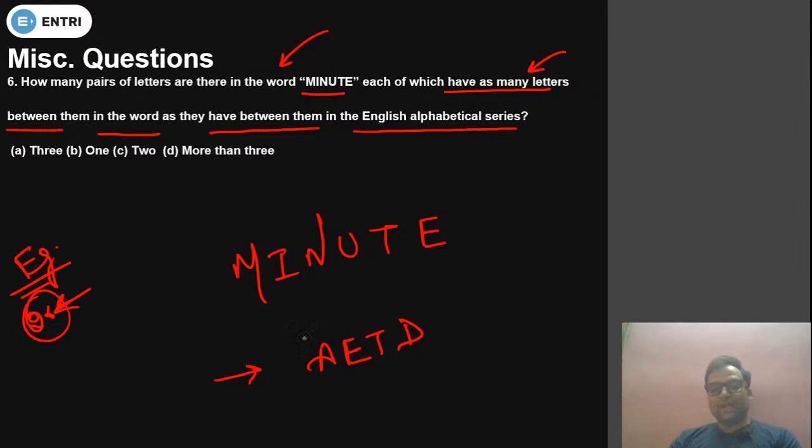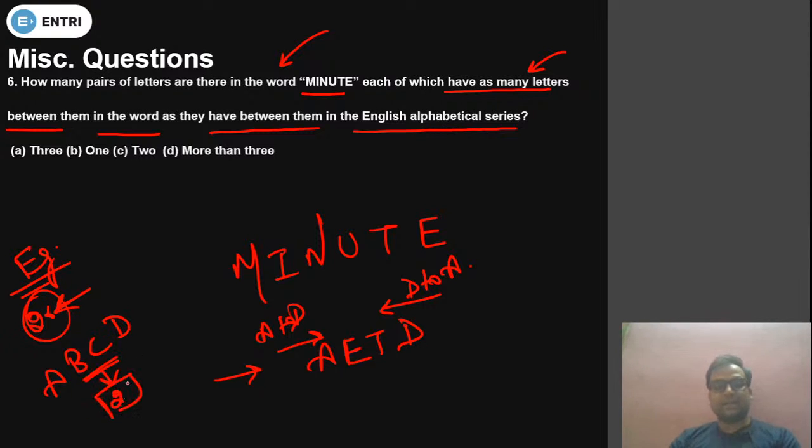So what we have to do, we have to count forward from A to D. This is known as forward direction. From A to D, it is known as forward direction. From D to A, it is known as backward direction. In English alphabetical series, after A, B comes, then after B, C comes, and after C, D comes. There is a gap of two alphabet between A and D in English alphabetical series.